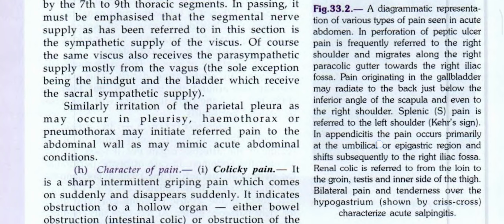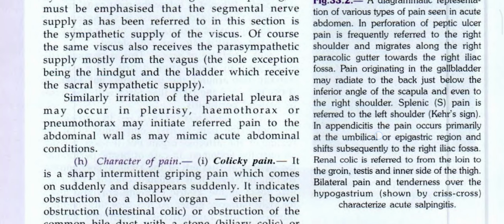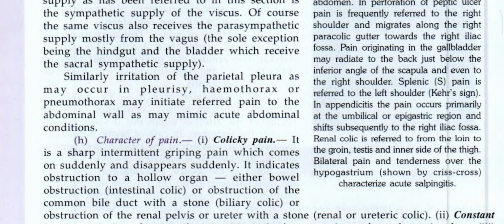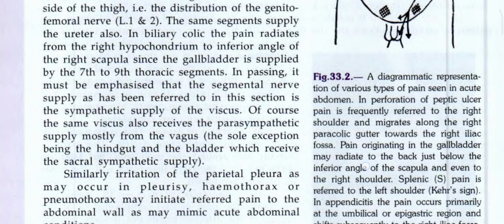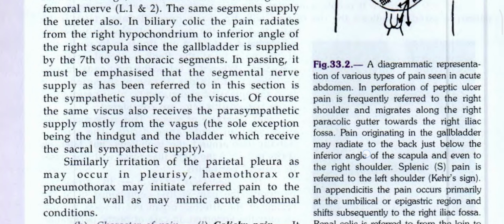Similarly, irritation of the parietal pleura, as may occur in pleurisy, hemothorax or pneumothorax, may initiate referred pain to the abdominal wall, as they mimic acute abdominal conditions. Coming to figure 33.2, here is a diagrammatic representation of the various types of pain seen in acute abdomen.